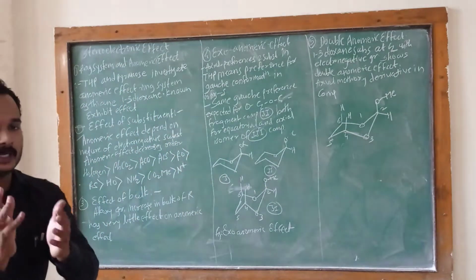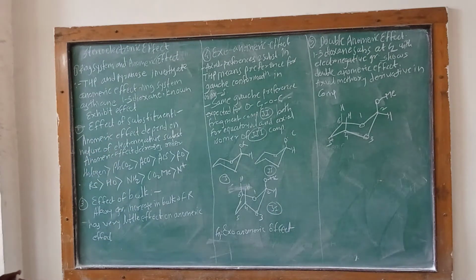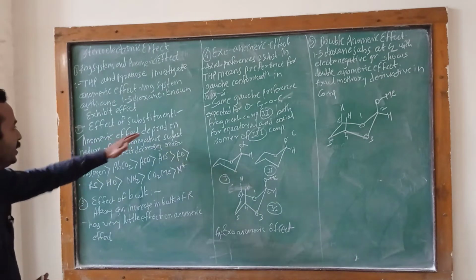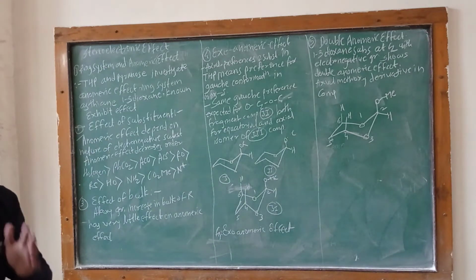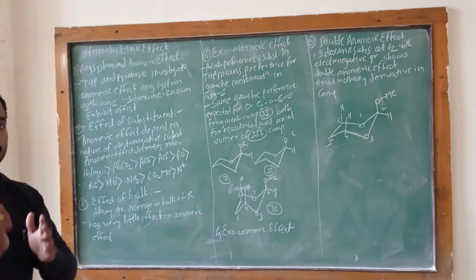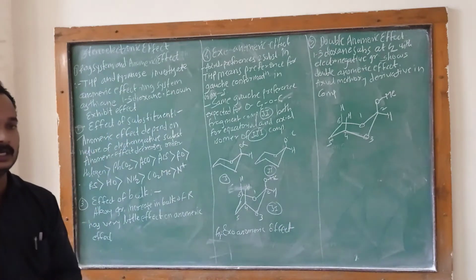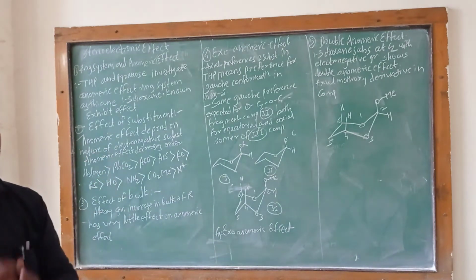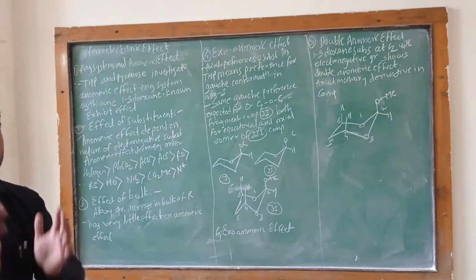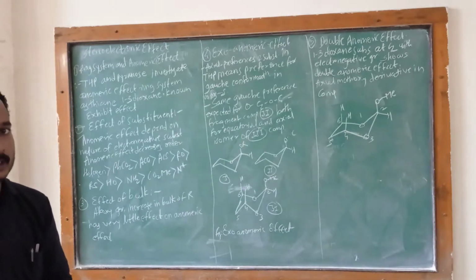The anomeric effect depends on the nature of the electronegative substituents: the higher the electronegativity of those substituents, the more the anomeric effect increases.